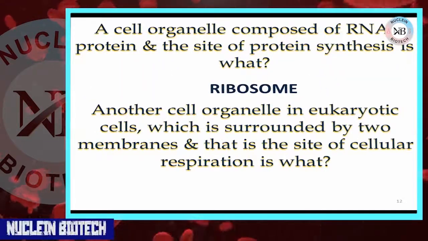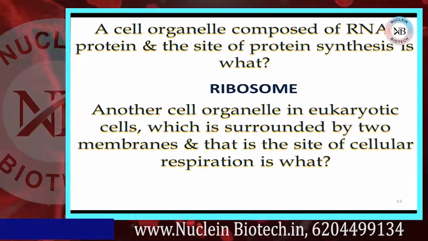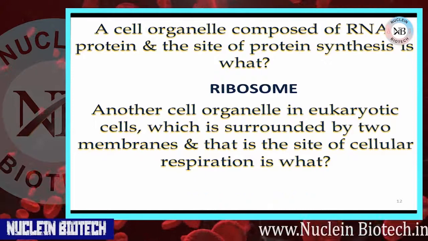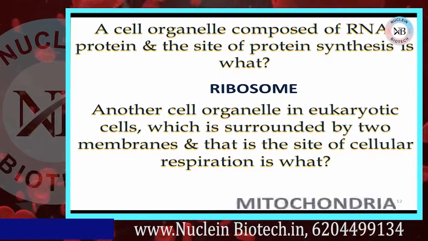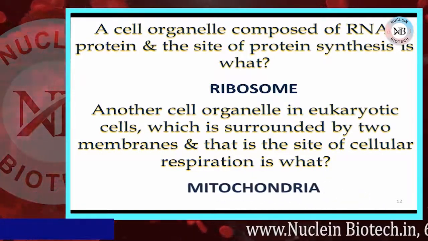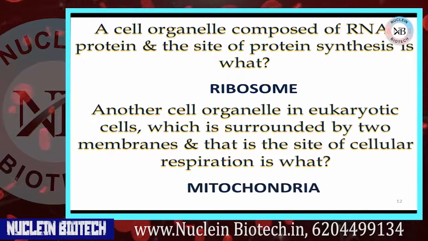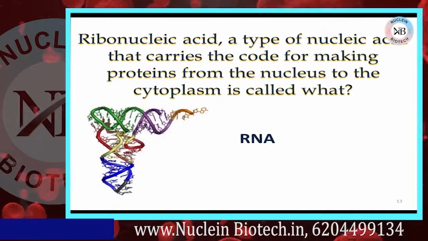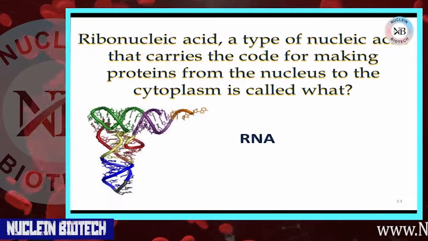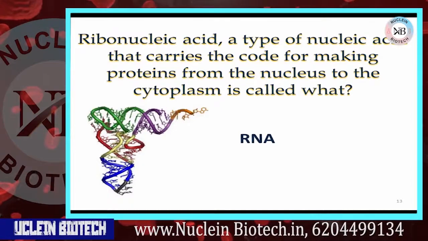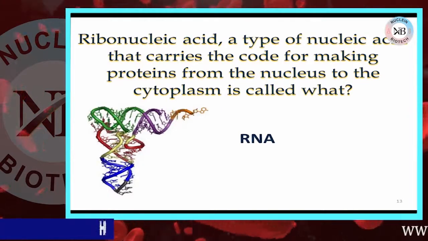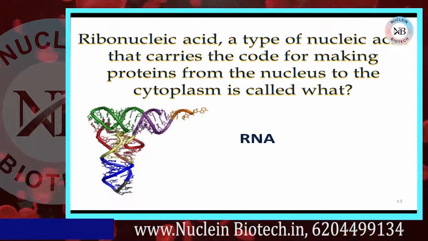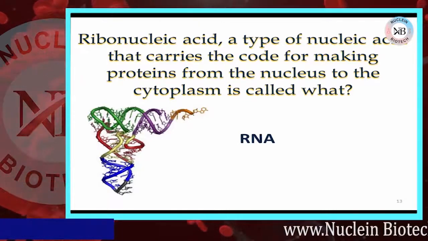A cell organelle composed of RNA and protein, and the site of protein synthesis, is the ribosome. Another cell organelle present in eukaryotic cells, which is surrounded by two membranes and is the site of cellular respiration, is called mitochondria. Now come to RNA. RNA is basically the genetic material of some viruses. Ribonucleic acid is a type of nucleic acid that carries the code for making protein from the nucleus to the cytoplasm.